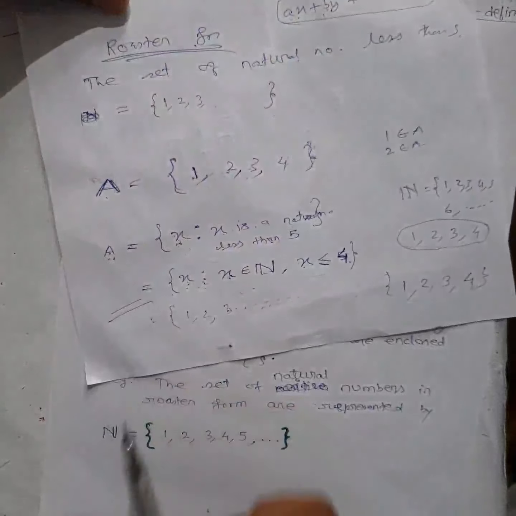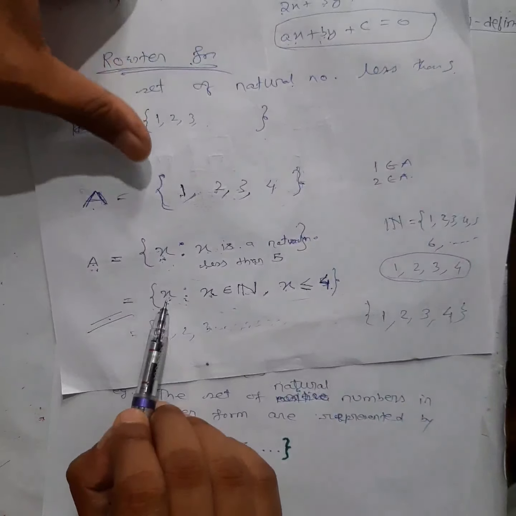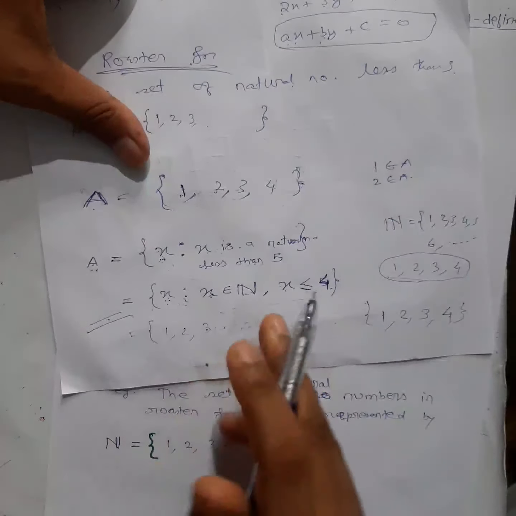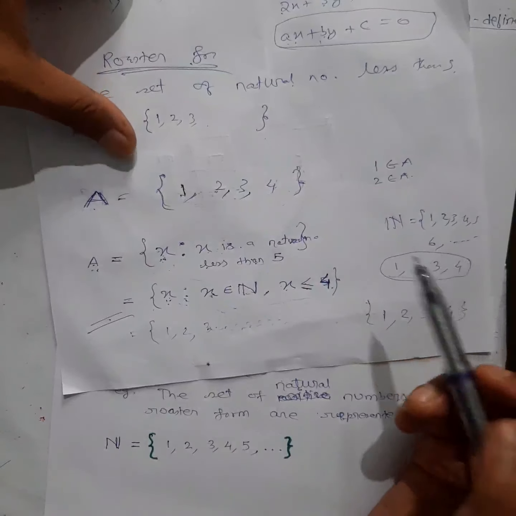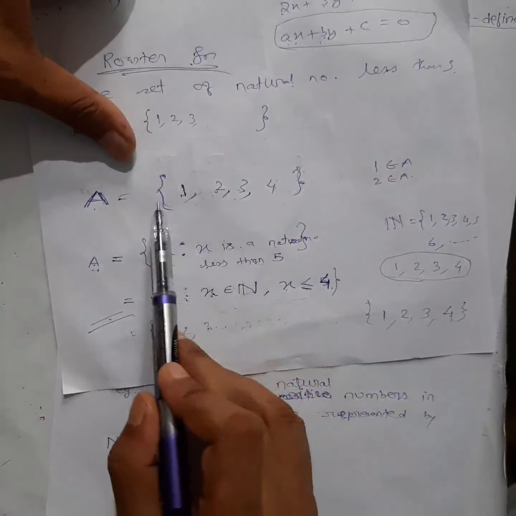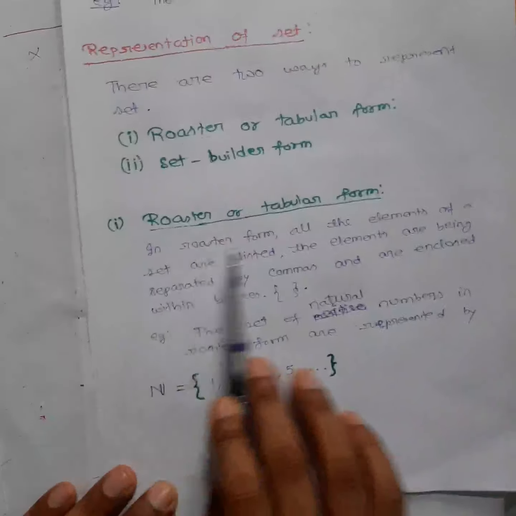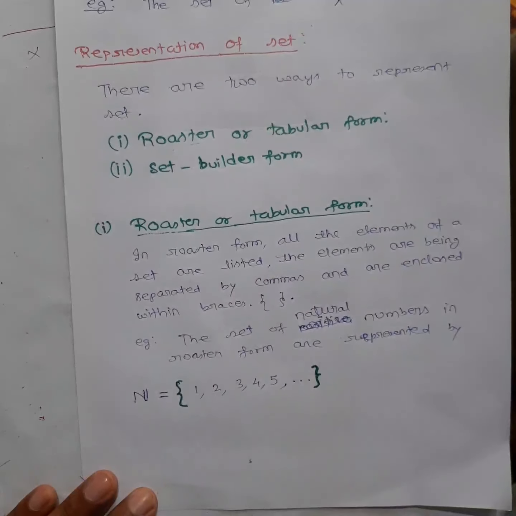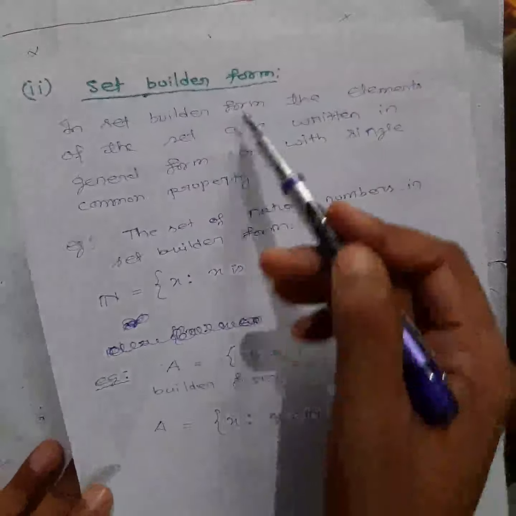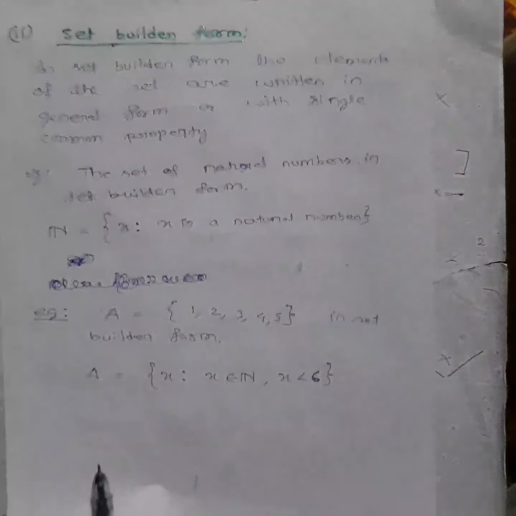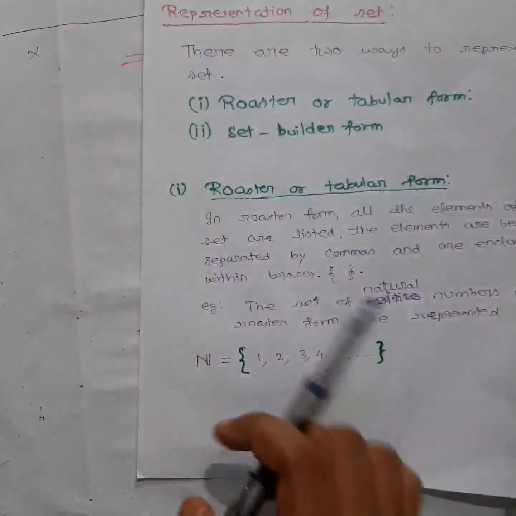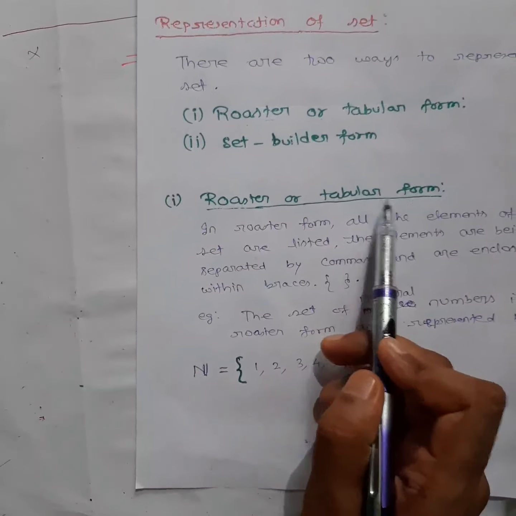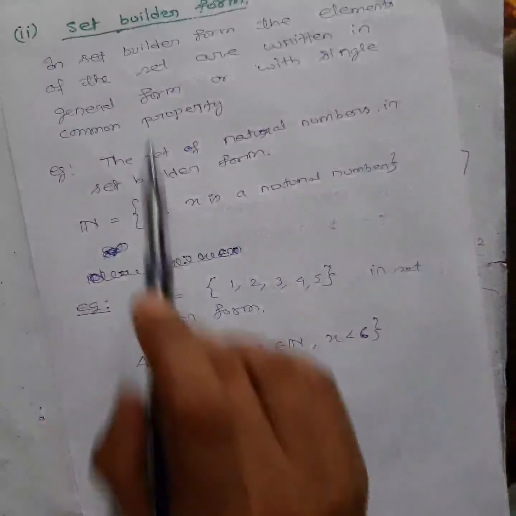So this is called set builder form, in which we don't write down the elements, but we give one property. With the help of this you can list the elements. Okay, so this is called set builder form, and this is called roster form. And about notes, don't worry, I have already written this one in proper format. So you can note down this one. I will send you the picture of this also, in the classroom. I hope you have understood a little bit on roster form, or sometimes it is also called tabular form, and set builder form.